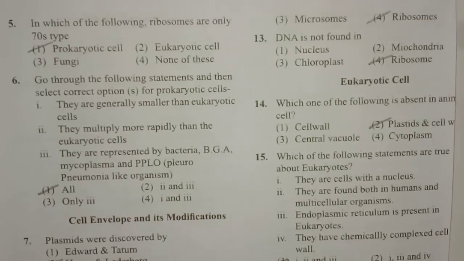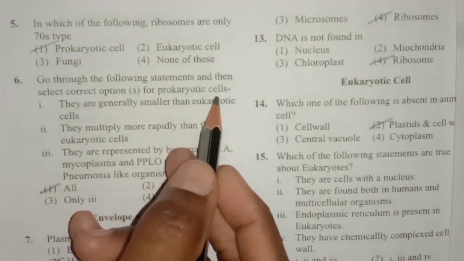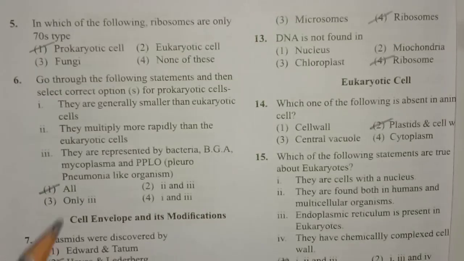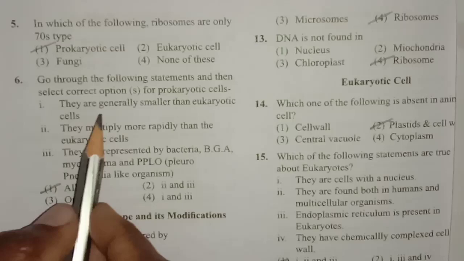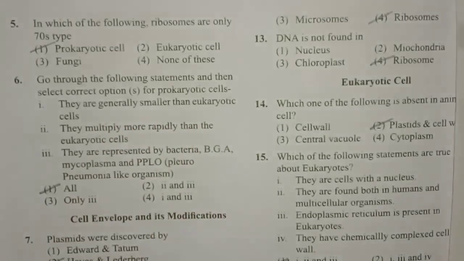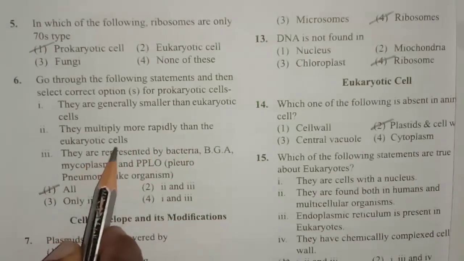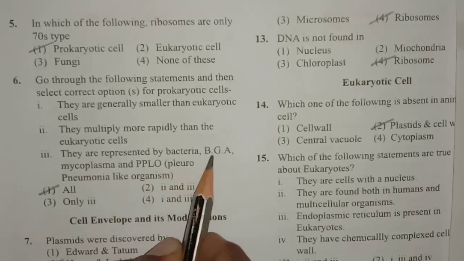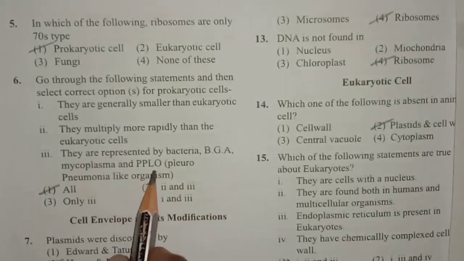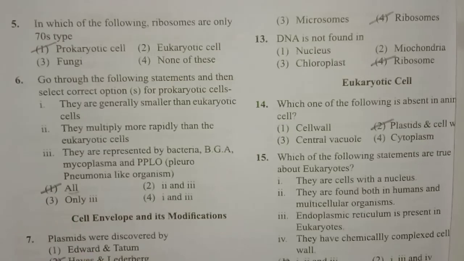Next one, go through the following statements and select the correct options for prokaryotic cell. First one, they are generally smaller than eukaryotic cells. Yes, it is correct. Prokaryotic cells are usually smaller than eukaryotic cells, and they multiply more rapidly than eukaryotic cells. Yes, this is also correct. They are represented by bacteria, blue-green algae, mycoplasma and PPLO, that is pleuropneumonia-like organisms. So here all are correct regarding the prokaryotic cell.